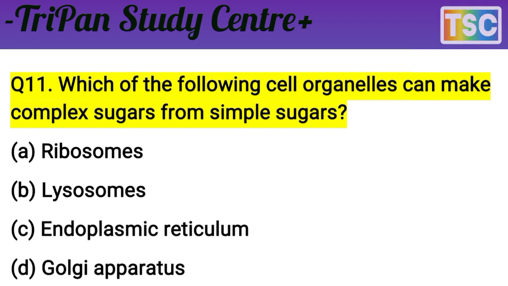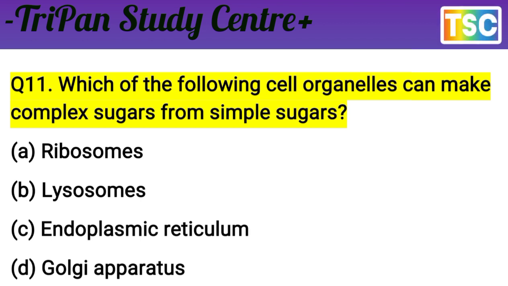This is not the cell organelle, so that is the incorrect option. And lysosome also. Understand that the lysosome is only a suicidal bag, and no complex sugar is made from simple sugar here. It means the A option is correct. Ribosome.